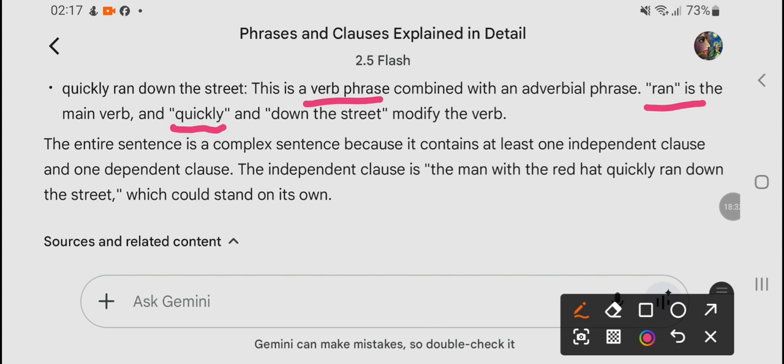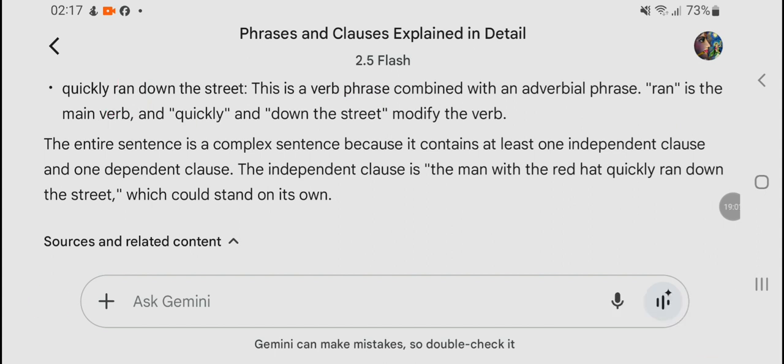Quickly is an adverb, ran is a verb, and down the street is a group of words that modifies the verb. So this is a verb phrase. Why? Because work is going on, action is going on, and that is why this is a verb phrase: quickly ran down the street.